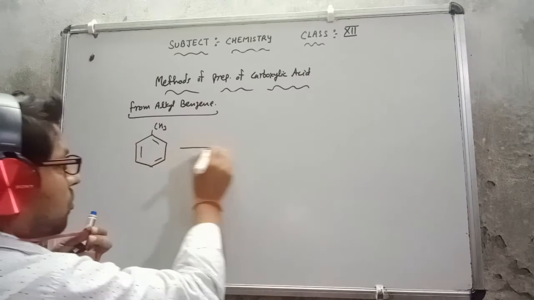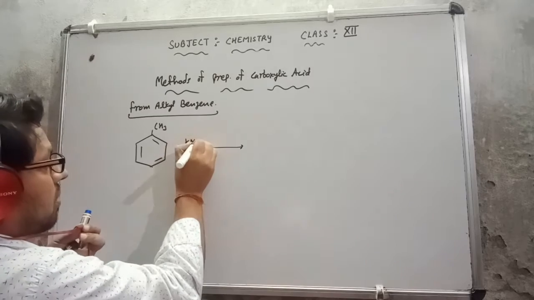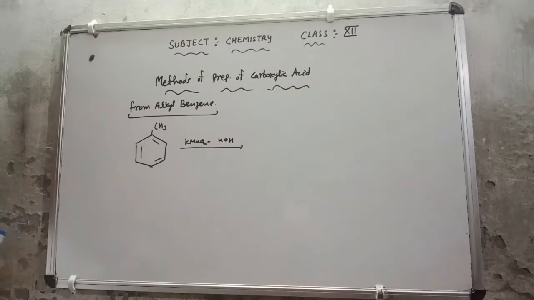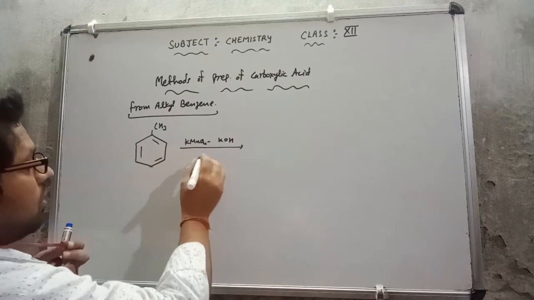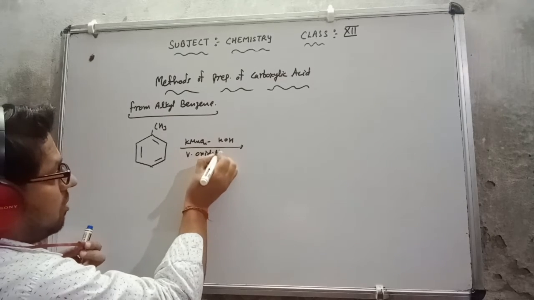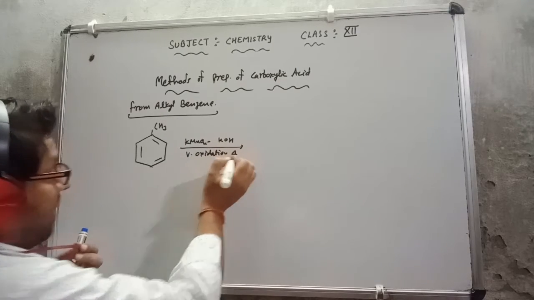If it reacts with KMnO4 in the presence of KOH, vigorous oxidation is going to take place, and I am going to heat it.